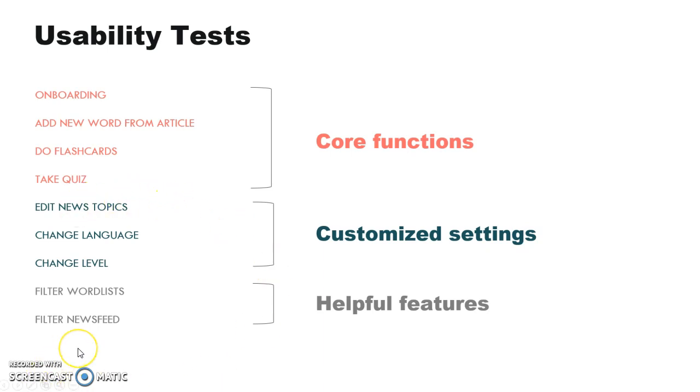The last 2 here are helpful features that would be nice to have, such as filtering word lists for easier access or filtering the newsfeed for one specific topic. And issues with these tasks are prioritized last.